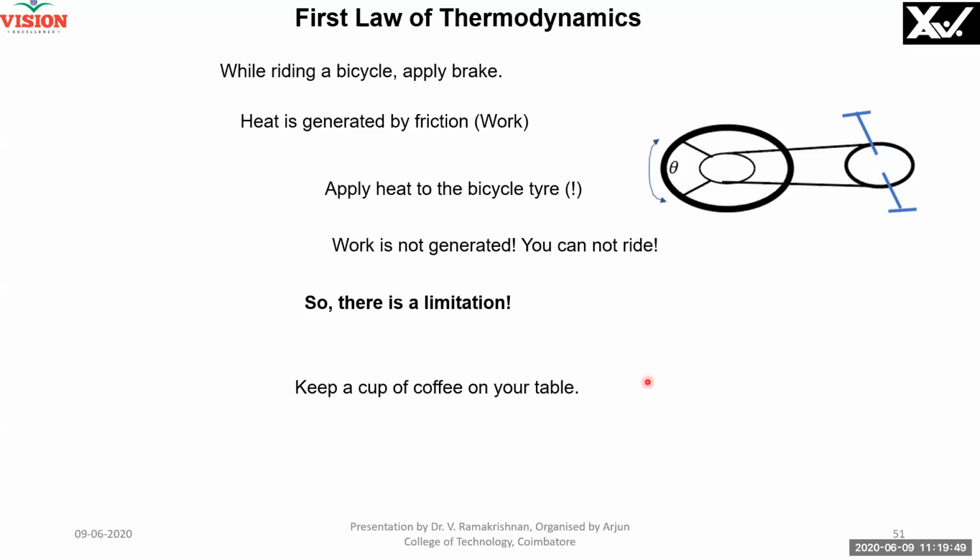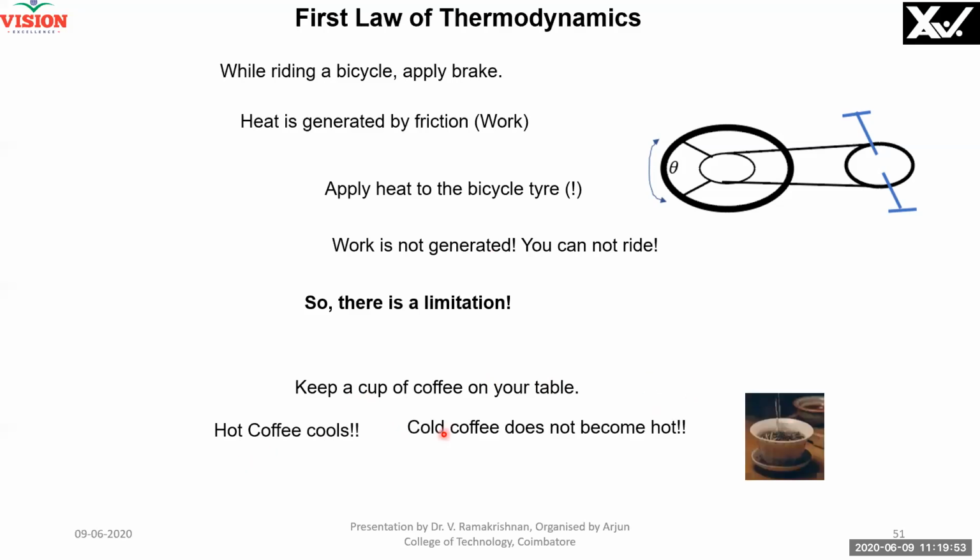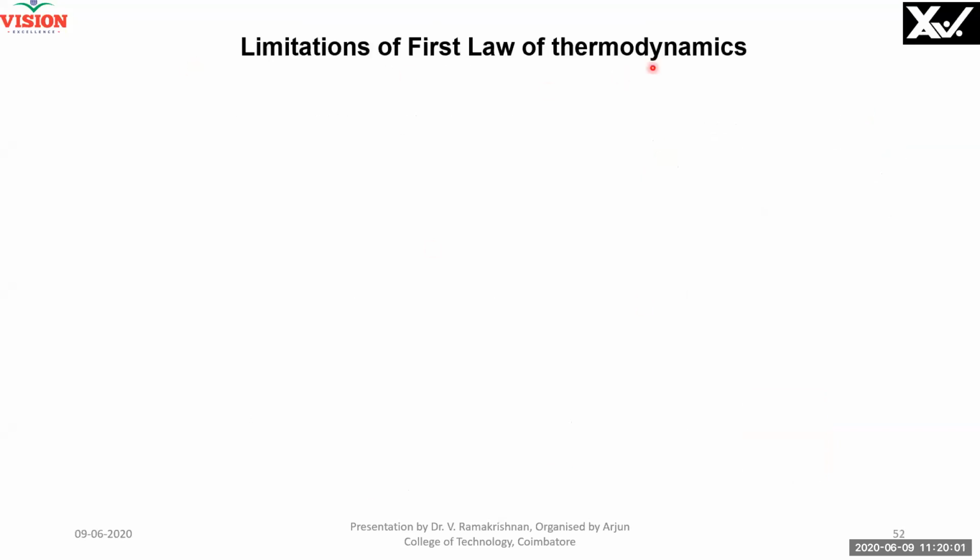Keep a cup of coffee on your table. Hot coffee cools. Cool coffee, can it become hot? No. So there is again a limitation. There is a direction involved. We will see that: limitations of the first law of thermodynamics.